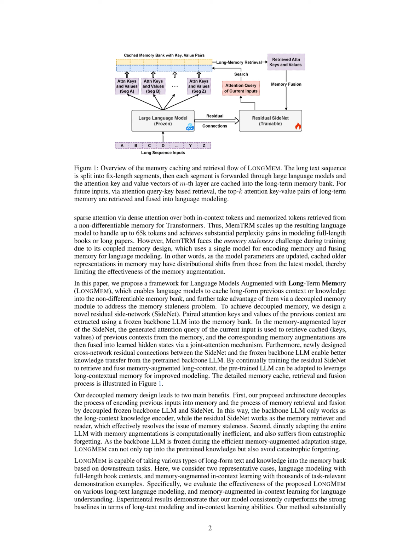The memorizing transformer, or MEM-TRM, on the other hand, uses dense attention over both in-context tokens and memorized tokens. This allows it to handle up to 65K tokens and significantly improves its ability to handle long texts. However, it also has a limitation. As the model parameters are updated, the representations in memory may become outdated, affecting the overall effectiveness of memory augmentation.